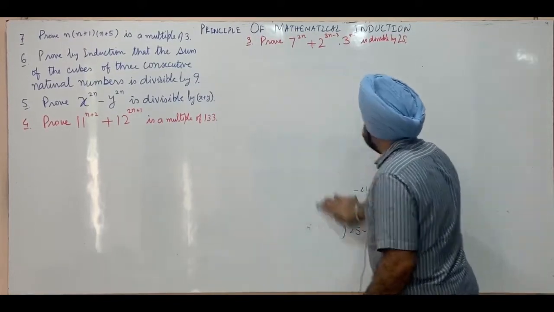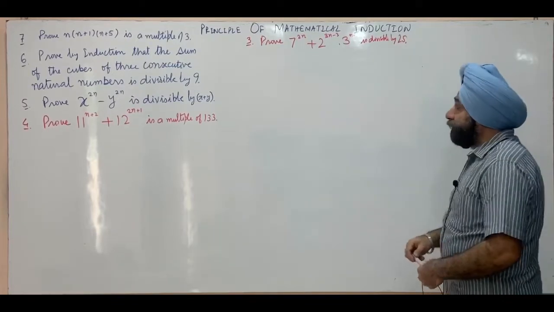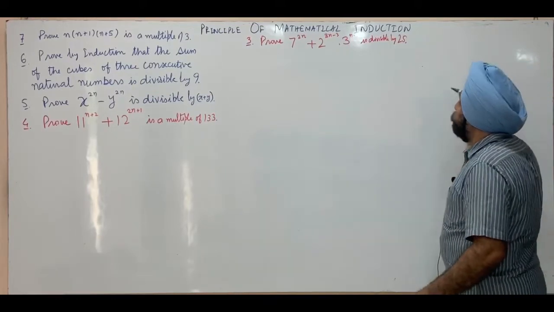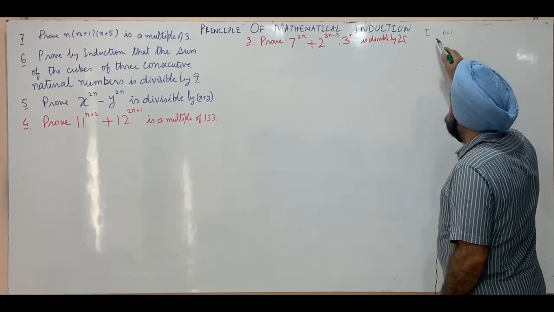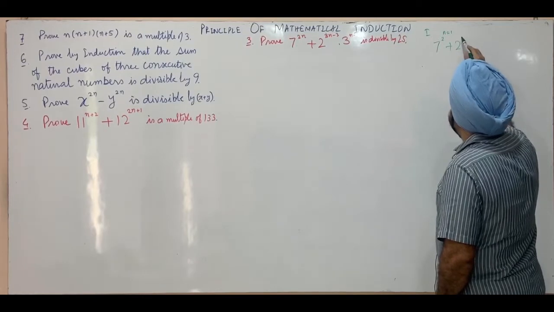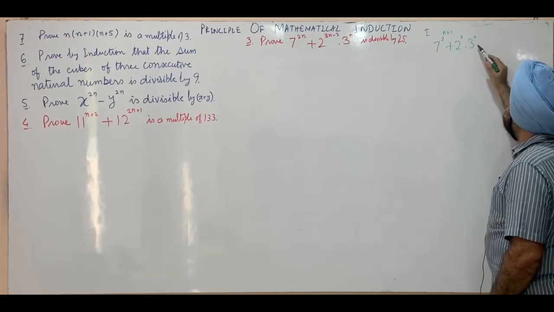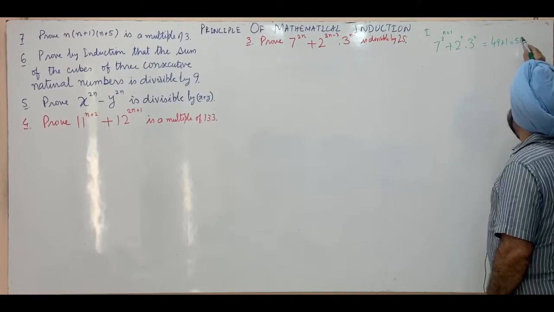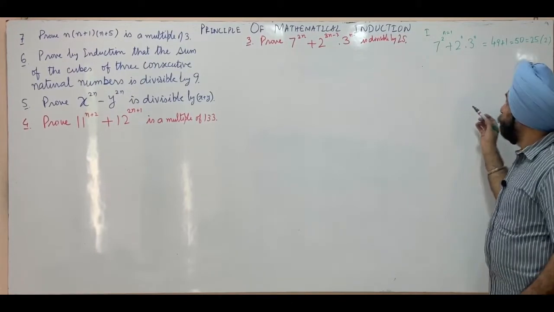In the third one, we have to prove that this expression is divisible by 25. So we will use the principle of mathematical induction to prove this. The first step is we prove the result true for n equal to 1. It's 7 raised to power 2 plus 2 raised to power 0, 3 raised to power 0. This is 1 into 1, so this is 49 plus 1, this is 50. 50 is 25 into 2, therefore it's divisible by 25.